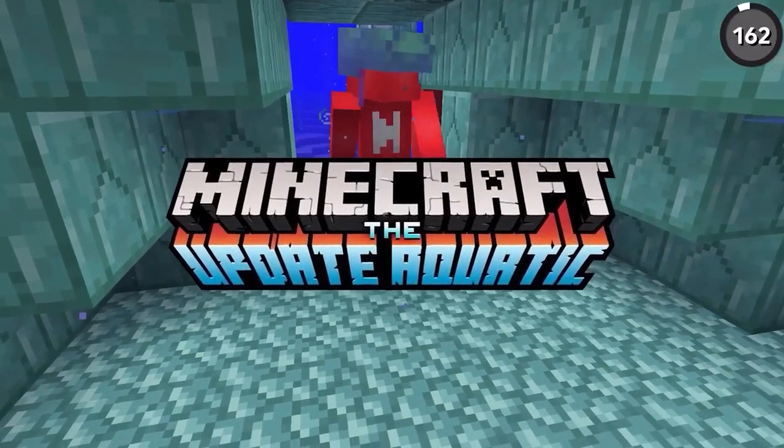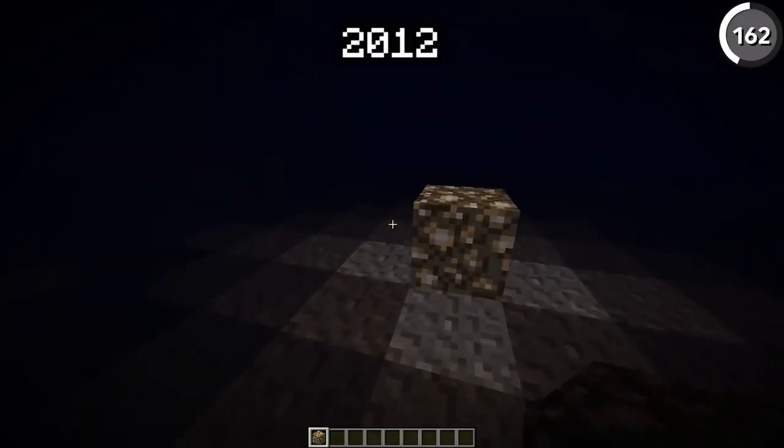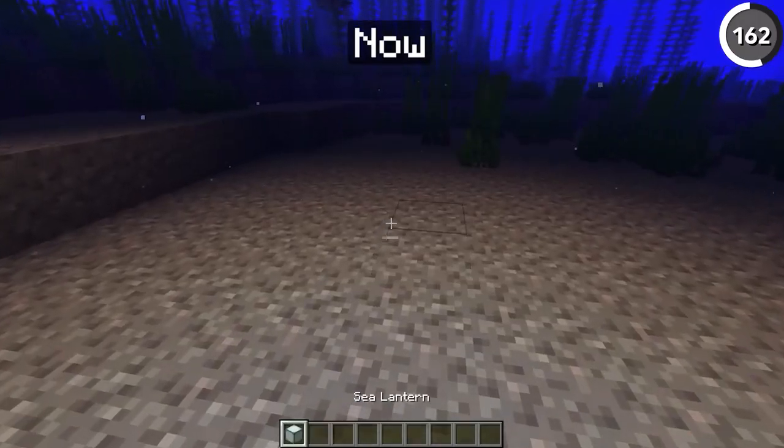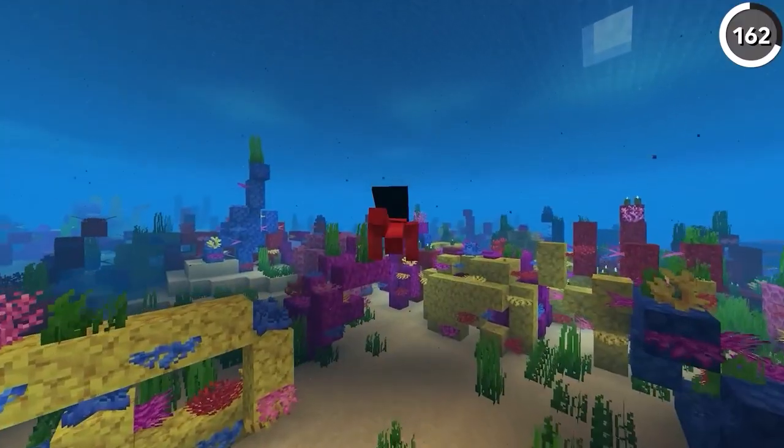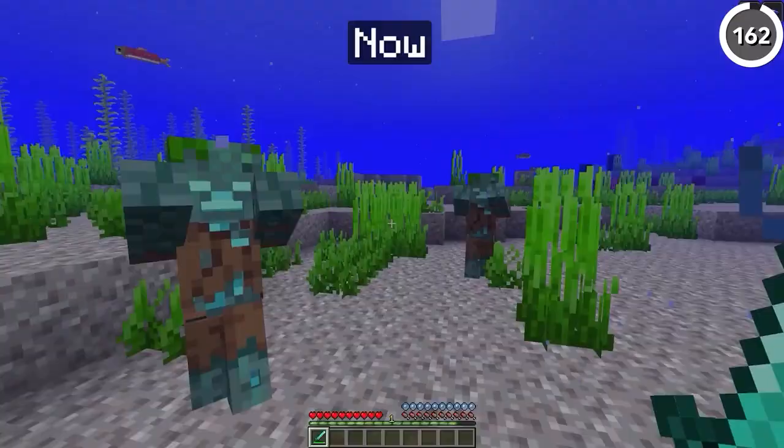Before we got the Update Aquatic in 1.13, the ocean biome looked extremely dark. And in fact, even if you placed glowstone down there, that would only light up about 5 blocks around it. But nowadays, we've got things like sea lanterns and coral reefs to finally light up the abyss, which is nice, but that update also added in the drowned mobs, so you get what you get, I guess.